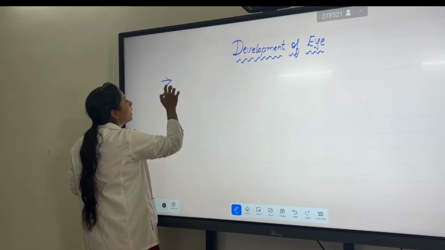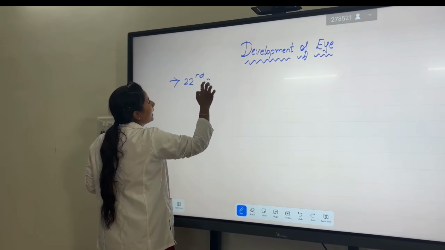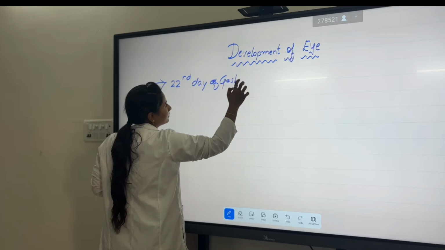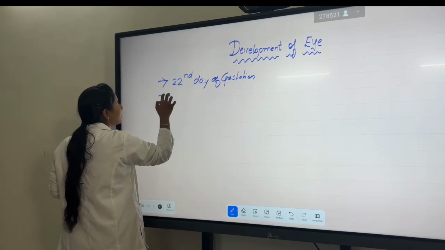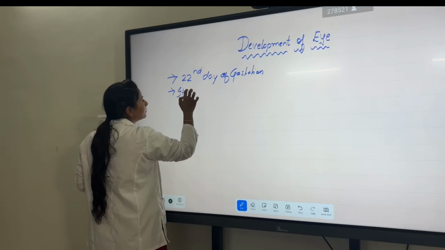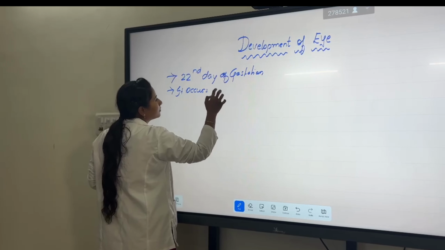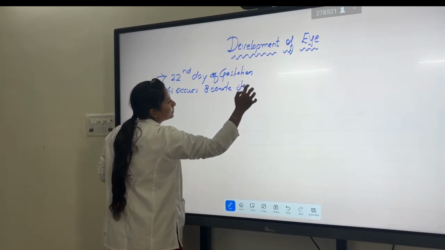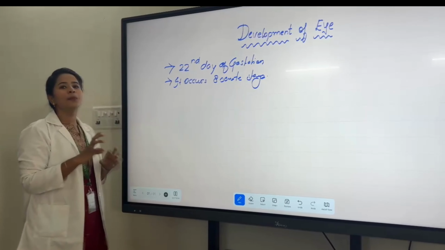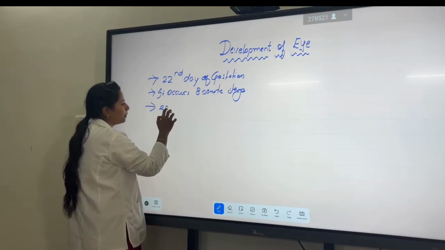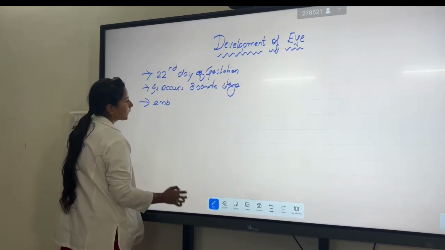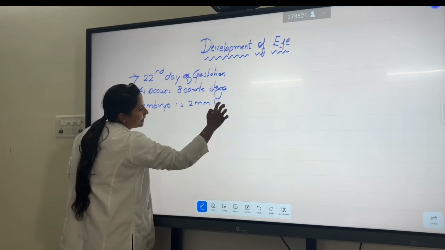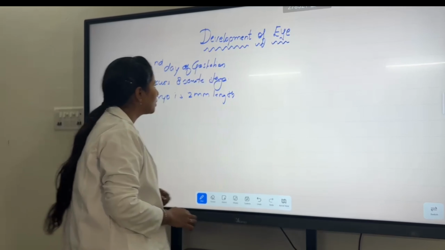It starts around the 22nd day of gestation, and it occurs in the eighth somite stage. This whole process starts when the embryo is around 2 mm in length.